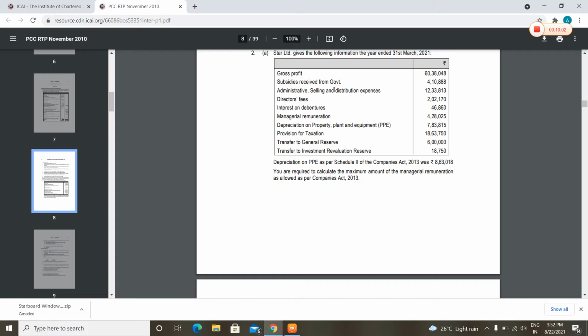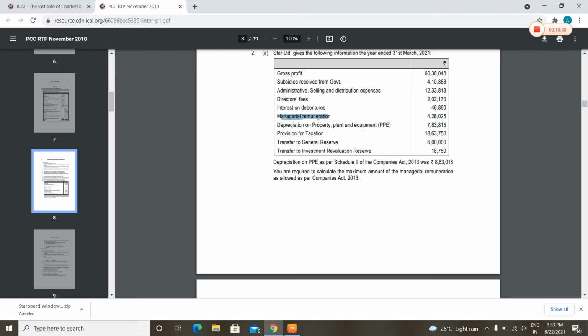Now, what we have to do is add back the subsidies in gross profit, 60 lakhs 38,048 rupees plus 4 lakh 10,888, and then subtract all the costs, that is administrative, selling. Now which costs will be included? Administrative, directors, interest on debentures, but not managerial remuneration, as we have to compute this only, so we'll ignore managerial remuneration in this.